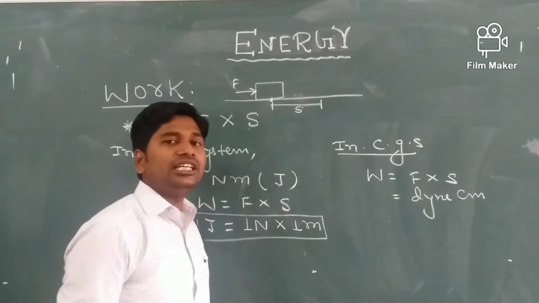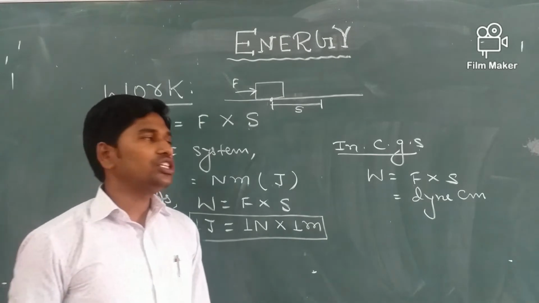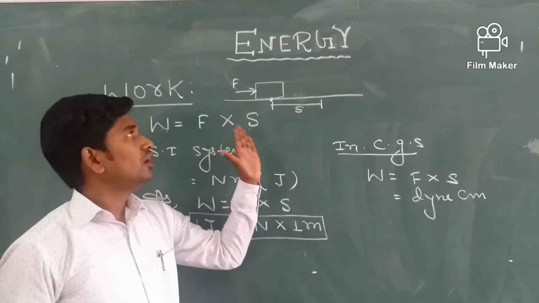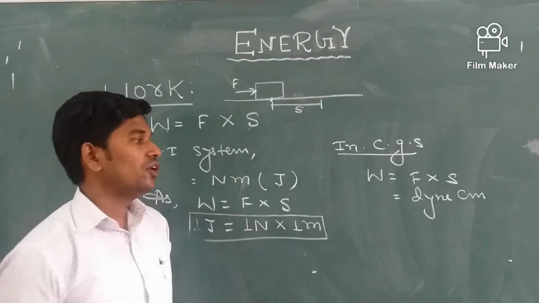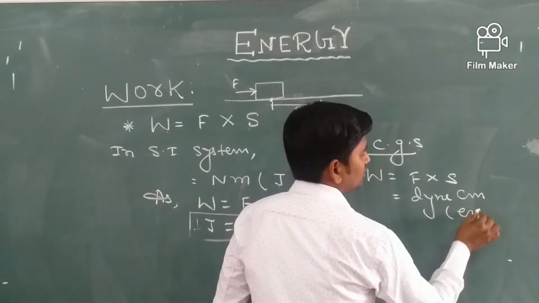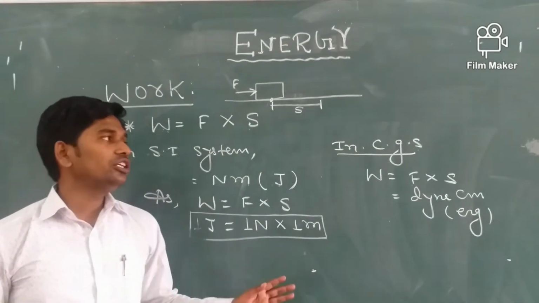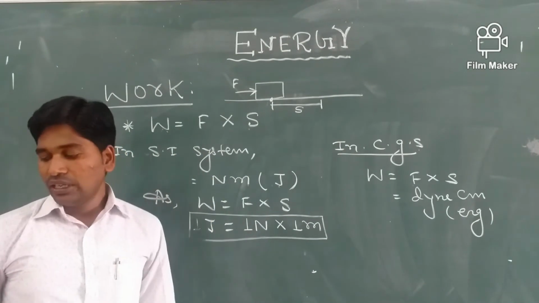So dyne centimeter is the CGS unit of work, or we can write it as erg. So we can say erg is the CGS unit of work.